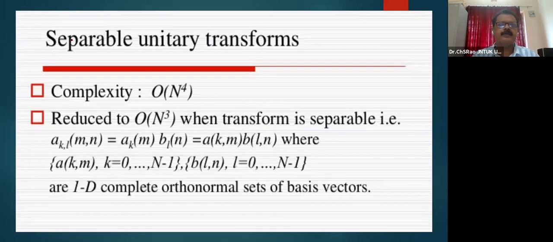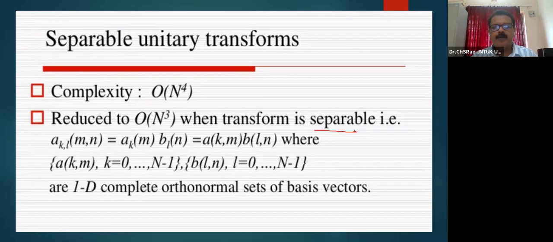And separable unitary transforms will require a complexity of the order of n power 4, and we try to reduce it to order of n power 3 when the transformation is separable.